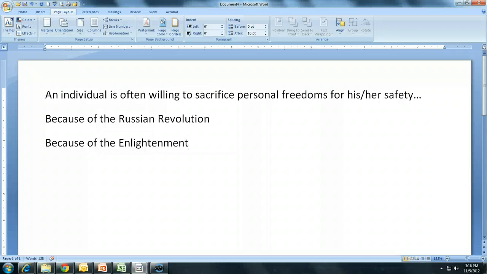And that doesn't really make any sense. It makes sense in their minds, and I can kind of see where they're coming from, but typically what happens is, because they're so evidence-focused, their papers fail to make any kind of clear argument. They'll basically just make a claim that an individual is often willing to sacrifice personal freedoms for his or her safety because this one time in history, this one thing happened.